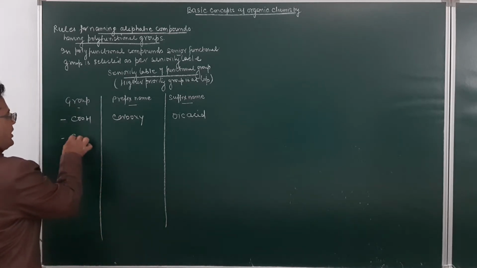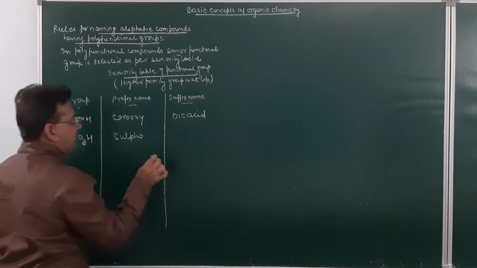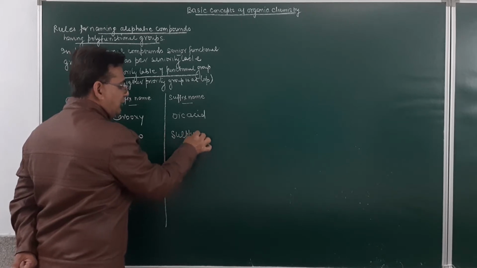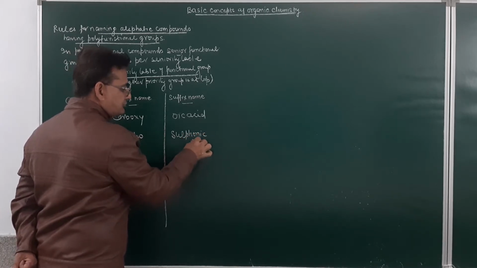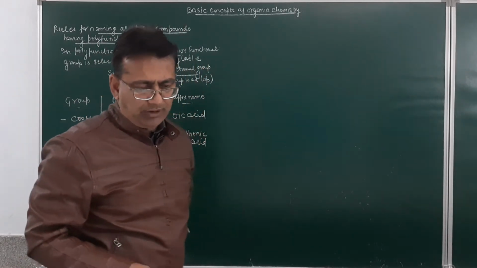Next will be SO3H. The prefix name of this will be sulfo. Am I clear? And the suffix name of this will be given as sulfonic acid.